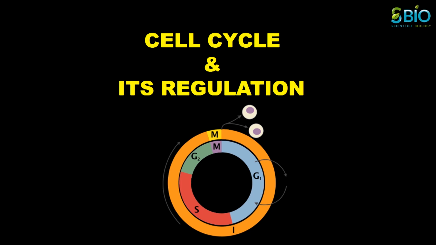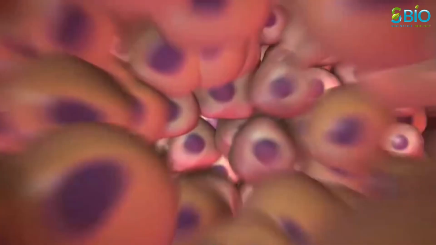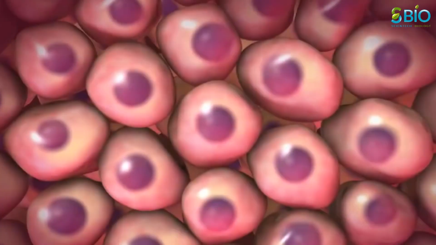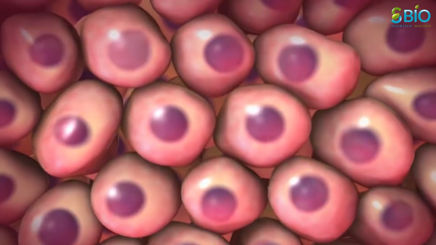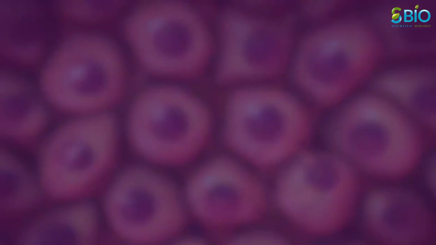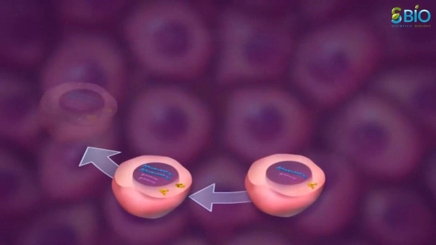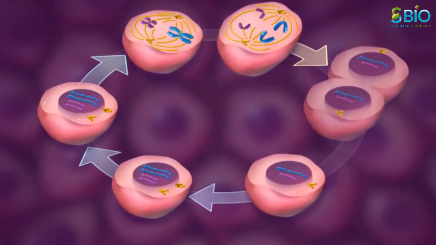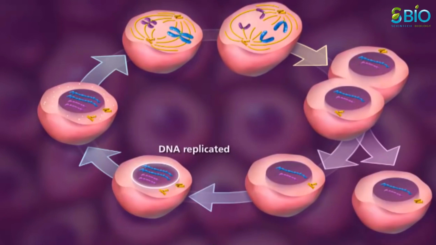In this video, we are going to see the different phases of cell cycle and how the cell cycle is regulated. So let's begin this video. A cell cycle is a series of events that takes place in a cell as it grows and divides. A cell spends most of its time in what is called interphase, and during this time, it grows, replicates its chromosomes, and prepares for the cell division.